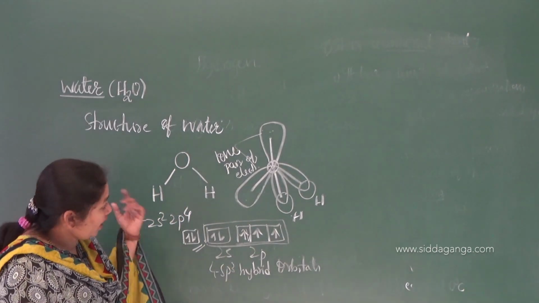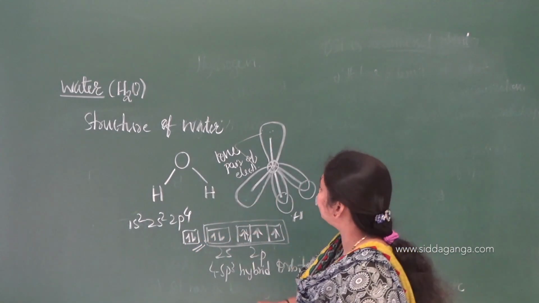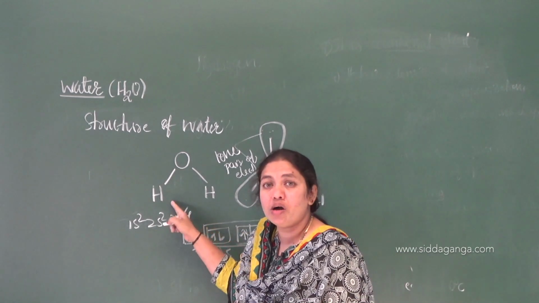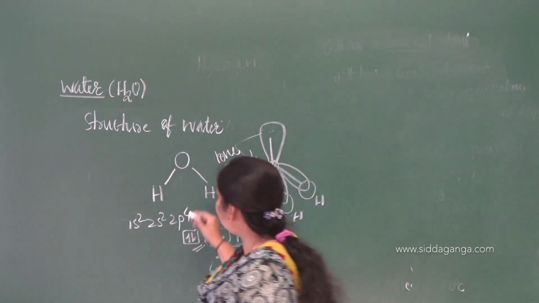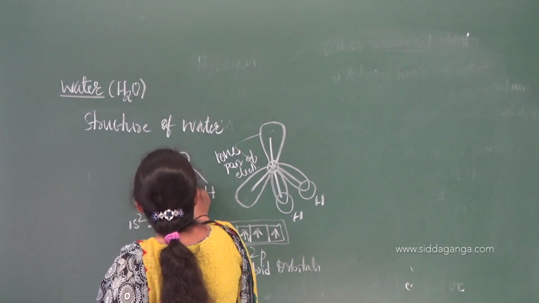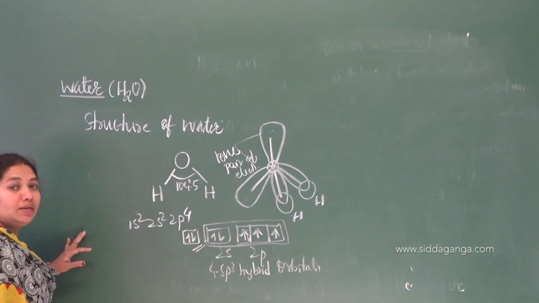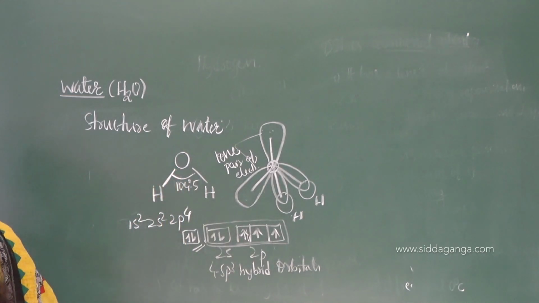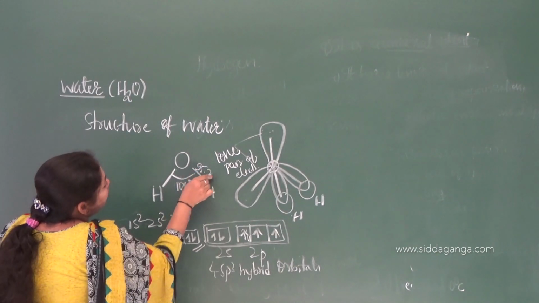You know that water has a bent, V or angular structure. Because of this, the bond angle is 104 degrees 5 minutes, and the oxygen-hydrogen bond length is 95.7 picometer.